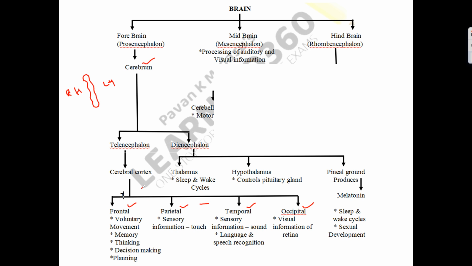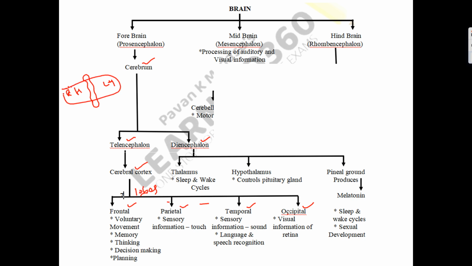So remember these names. Cerebrum is divided into telencephalon and diencephalon. Telencephalon contains the cerebral cortex. It is divided into four parts, four lobes. Actually, we should write them as lobes: frontal lobe, parietal lobe, temporal lobe, and occipital lobe. It is nothing but the regions of the right hemisphere and left hemisphere.